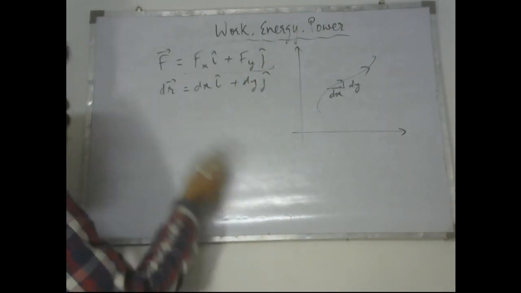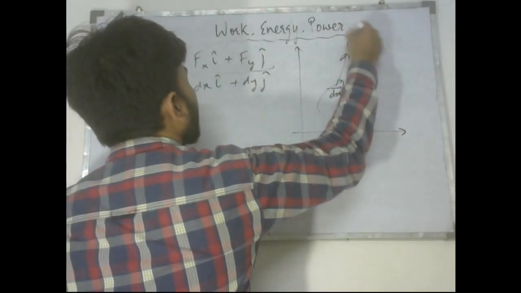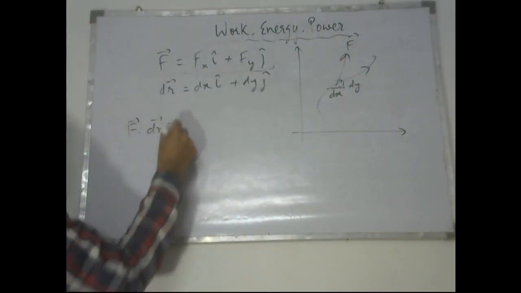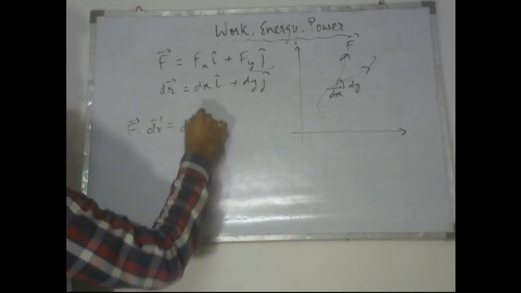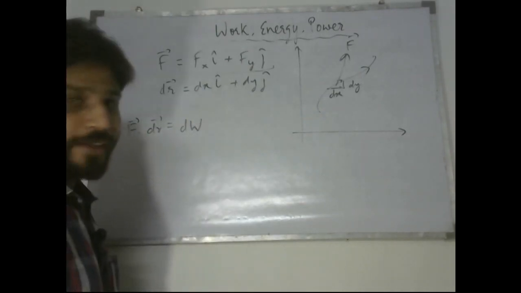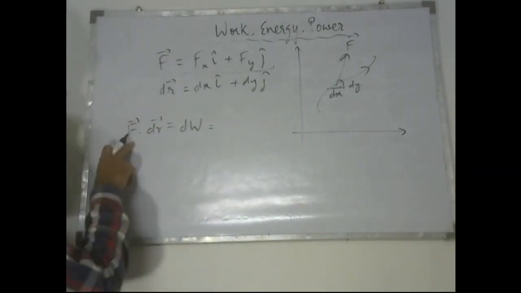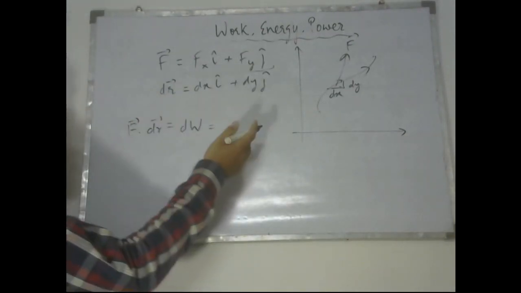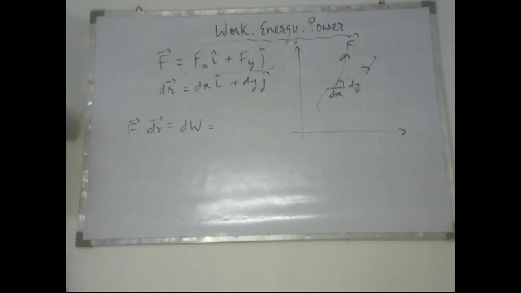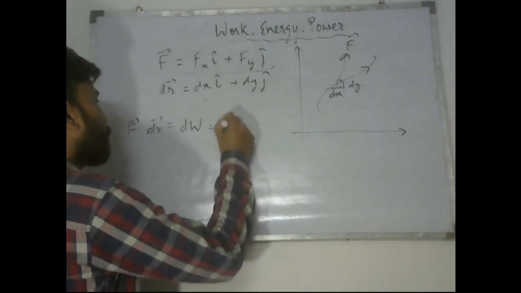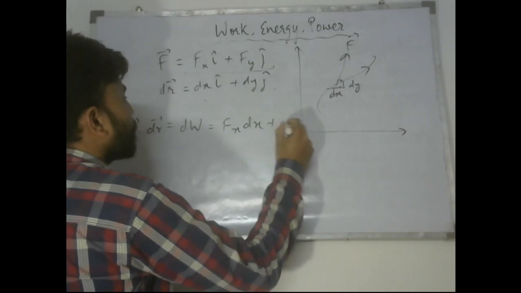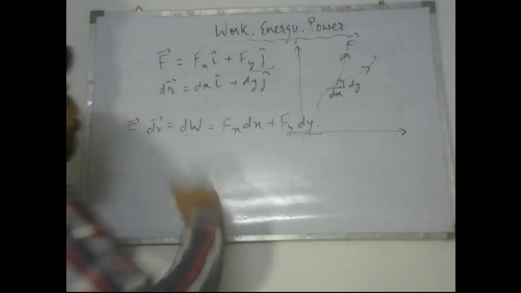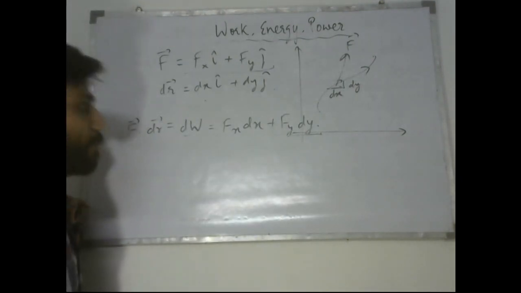So I would say some small work is being done on this particle by this force F in the small displacement. So the small work done can be written as F dot dr, it can be written as dW, small work, and it's a scalar quantity. So I can write this also as F dr cos theta because of the dot product, or I can take the dot product of these two vectors, which would be easy to take. So this value would come out to be Fx dx plus Fy dy. So this is a small work being done on this particle in the small displacement.